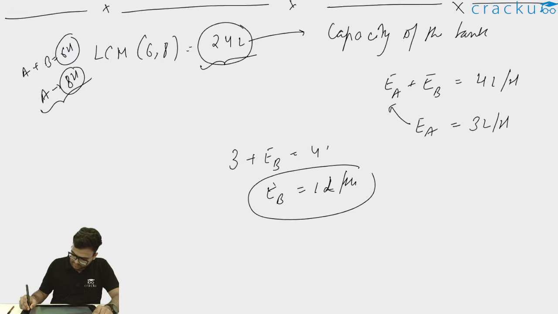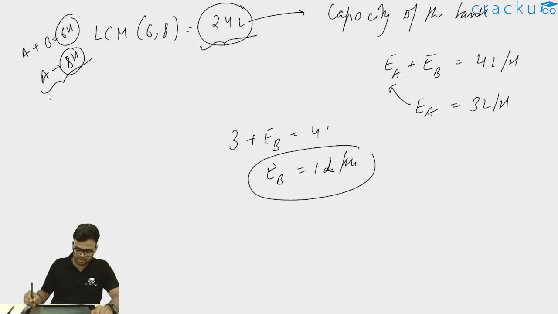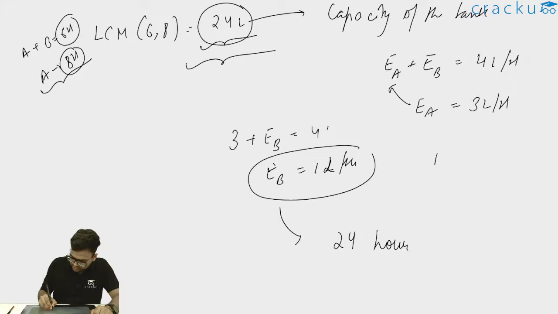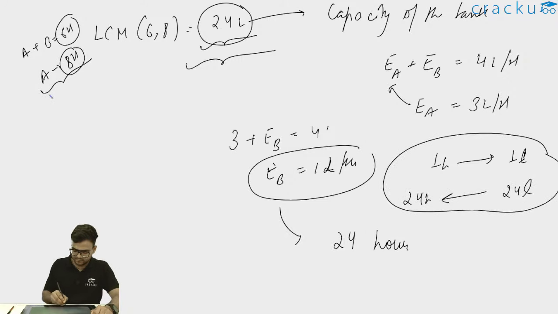Now, if efficiency of pipe B is 1 liter per hour, how much time will it take to fill the 24 liters? It will take 24 hours. In 1 hour, if it can fill 1 liter, then in order to fill 24 liters, it will take 24 hours. So thus I can say the time taken by B will be 24 hours.